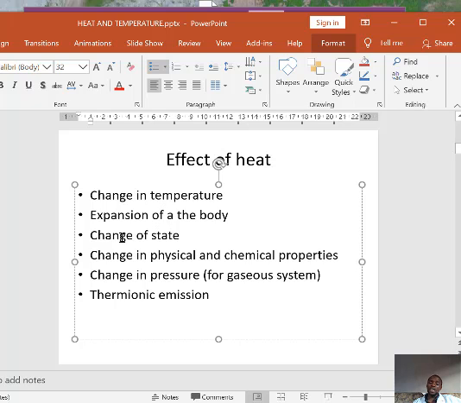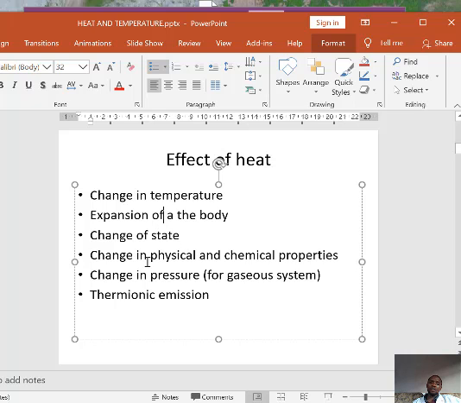The body will expand. We also have change of state, meaning the body can change from liquid to gas and so on and so forth when the body gains heat. If a solid substance gains heat, it might change to liquid and as well change to gas. And if a liquid substance loses heat, it might change to solid.